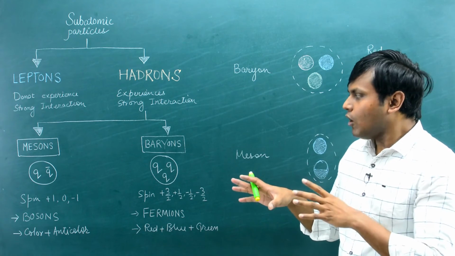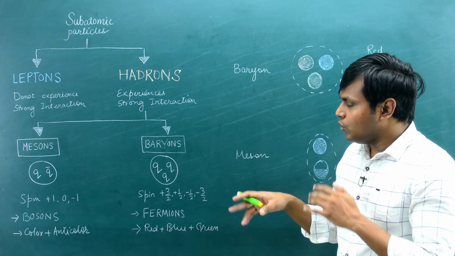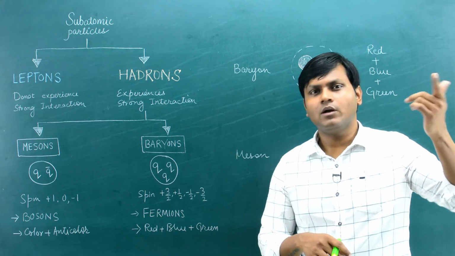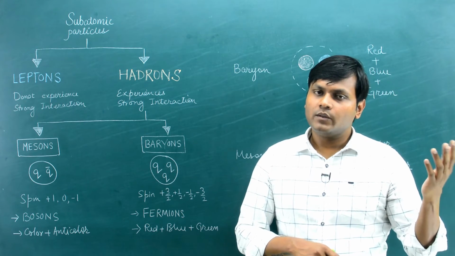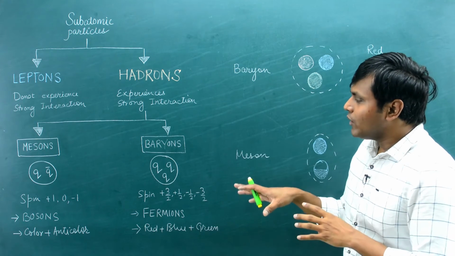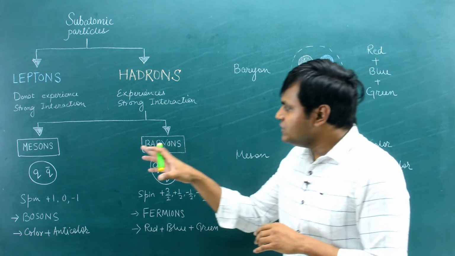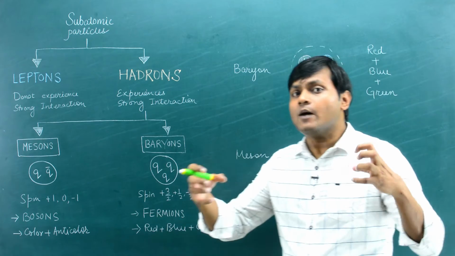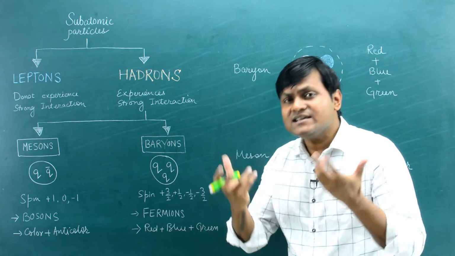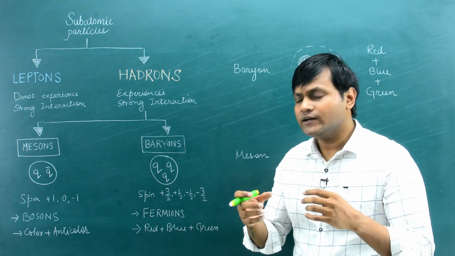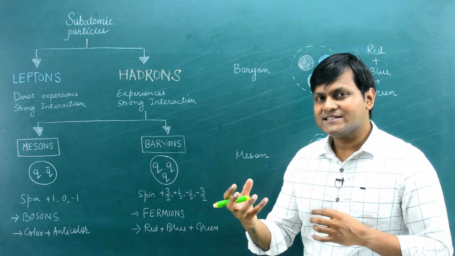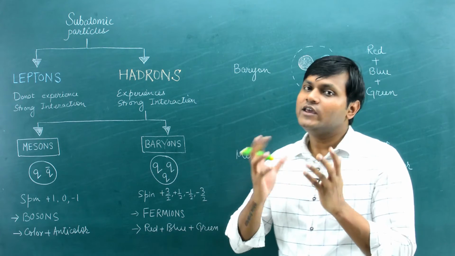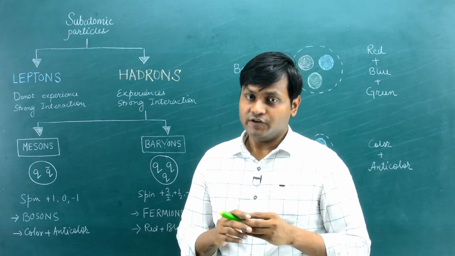But I'm not going to talk about those properties in this video. I'll make another video where I'll talk about lepton number, baryon number, and strangeness number conservation. I'll talk about those quantum numbers in that particular video. Essentially, what I want to say here is that these mesons and baryons, which are made up of quarks, arise as a result of quarks coming together to create these composite particles, and the properties of these composite particles can be understood by looking at how the quarks come together in the first place.